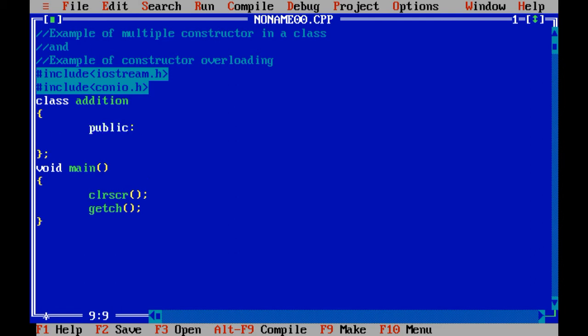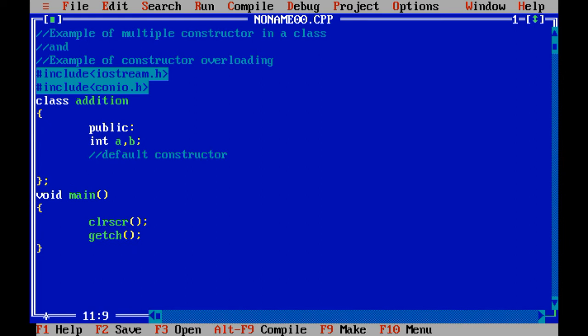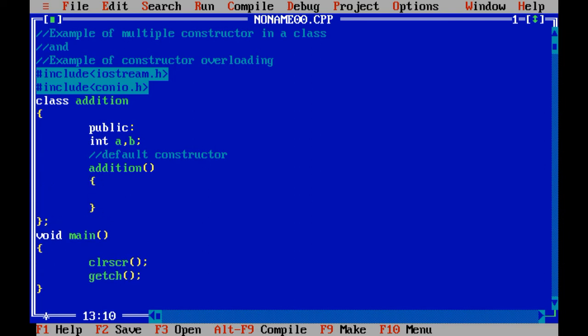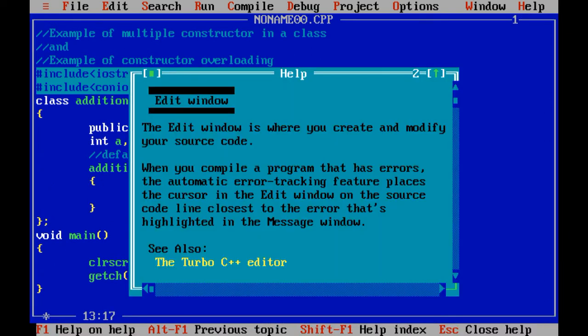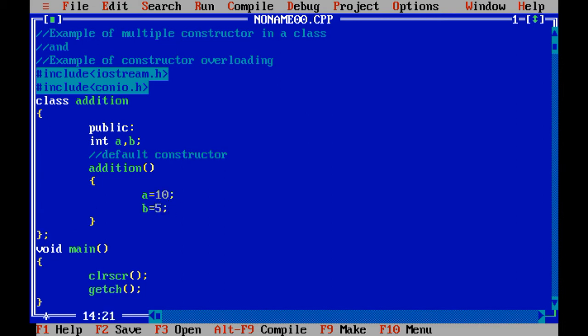Public keyword, I am going to declare integer a comma b. First of all, let me create the default constructor. The name of constructor must be the name of class, so I have used addition over here, and then empty brackets. The meaning of empty brackets is what? It is the default constructor. Now I am going to use a equals to 10 and b equals to 5.